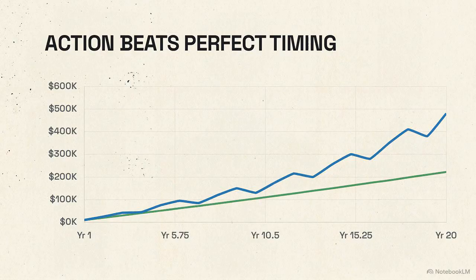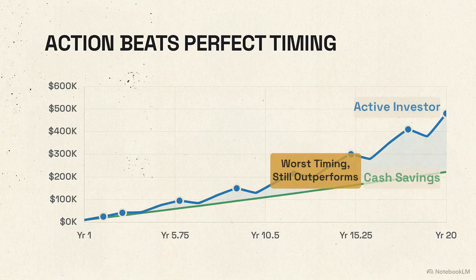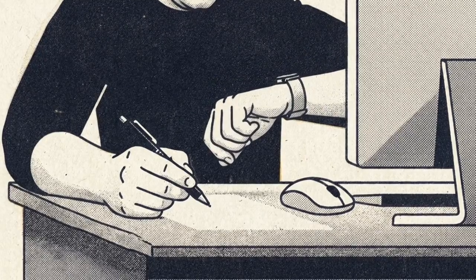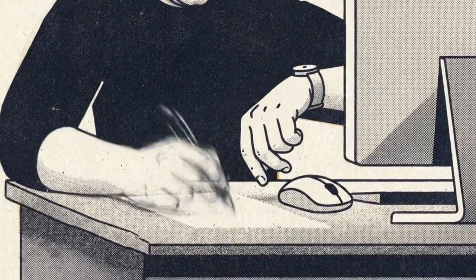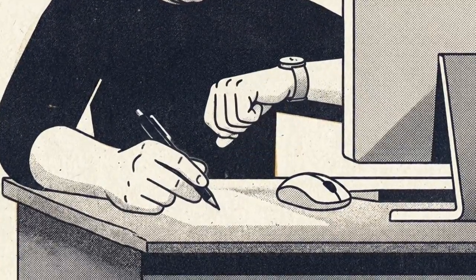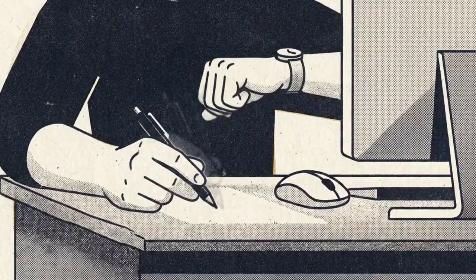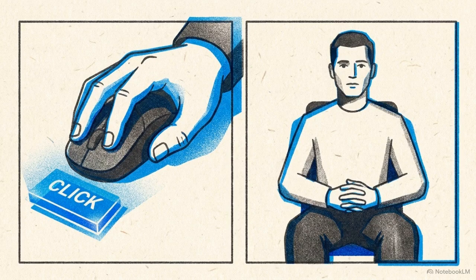Even with the worst possible timing, the investor who entered the market outperformed the one who waited. Waiting until you can time your entry perfectly is a trap. It keeps your money in the lowest performing asset class, cash. Imperfect action beats perfect inaction every single time the numbers are tested.